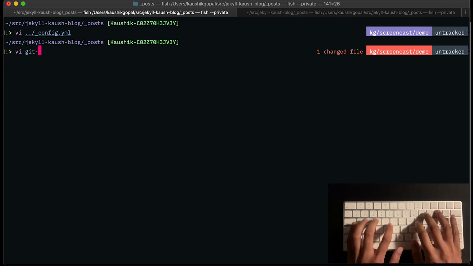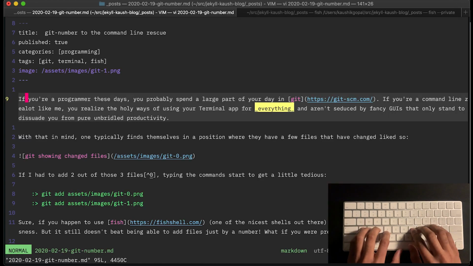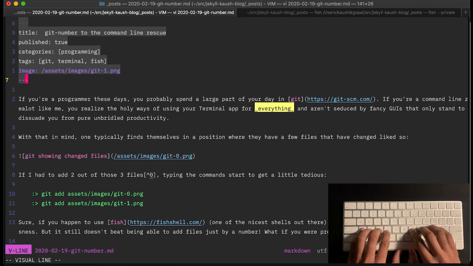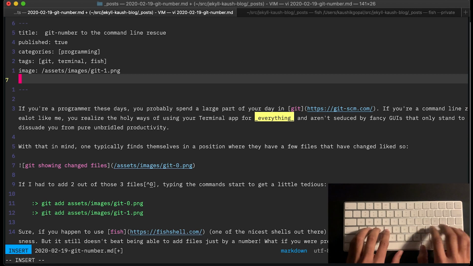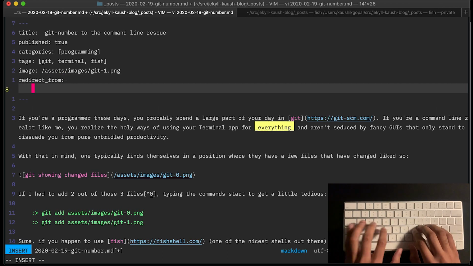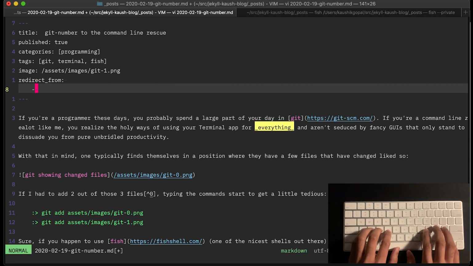In order to do this, what I would have to do is open up every single blog post, identify the YAML front matter, which is this portion that's in between those three dashes or hyphens. Go to the end of that YAML front matter, add this directive called redirect_from, then enter the file name, and I can do that pretty easily with Vim like this.